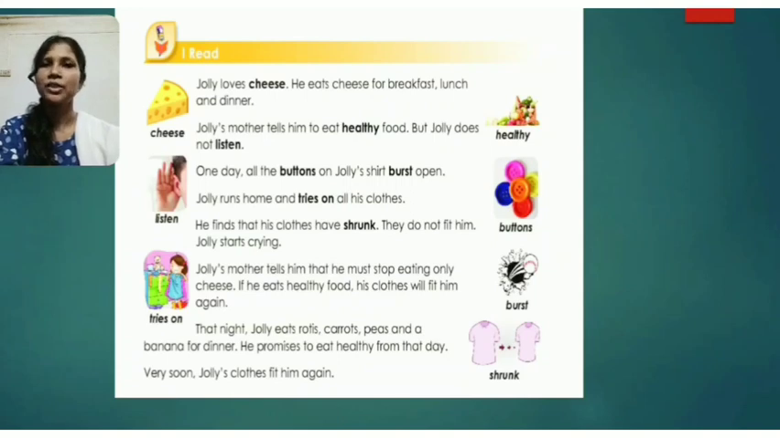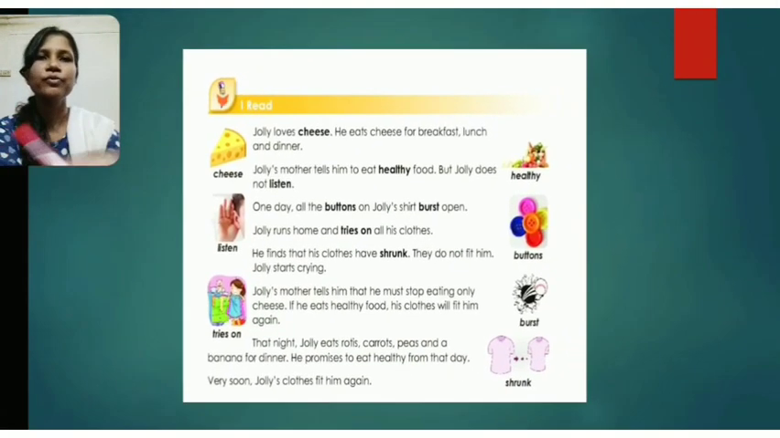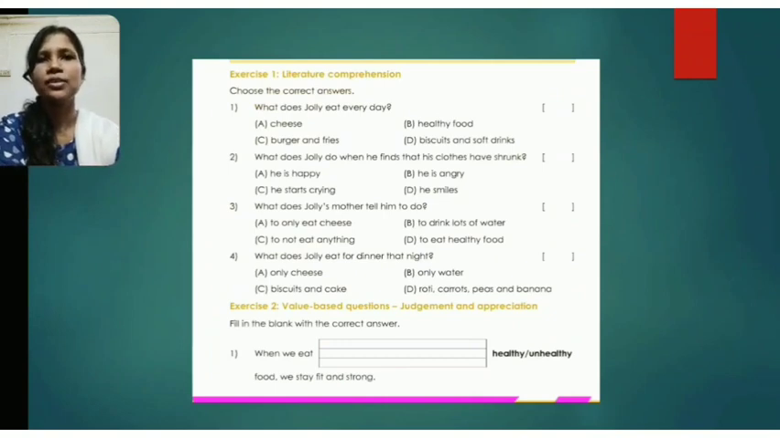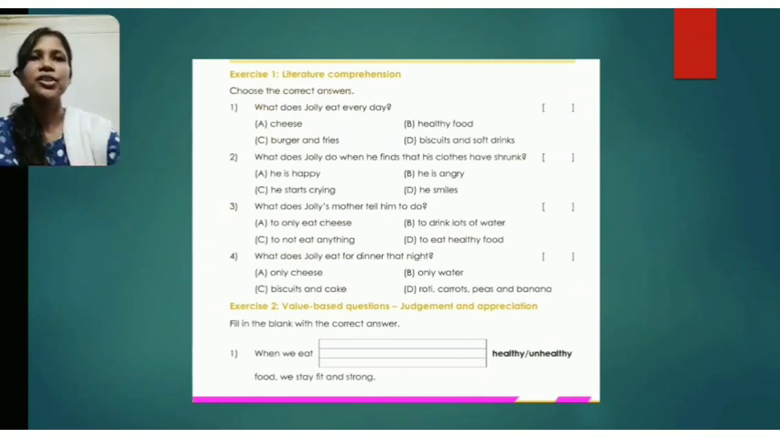All his clothes fit him again and he became a healthy boy. So dear students, I hope you have understood this chapter. Now let us move towards the exercises. So exercise 1, literature comprehension.